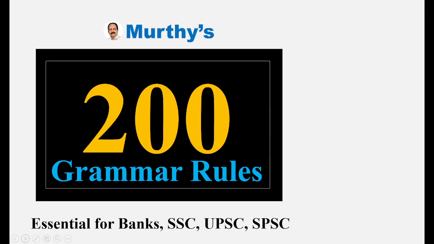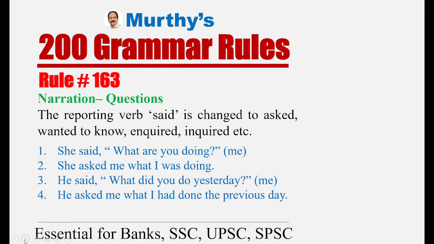Till yesterday you learned 162 rules and today you're going to learn 5 rules, 163 to 167. All these rules go with indirect speech questions. Rule number 163, narration questions. The reporting verb said is changed to asked, wanted to know, inquired, etc. Any question, usually we change the reporting verb said to asked.